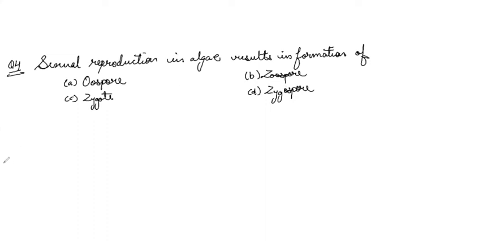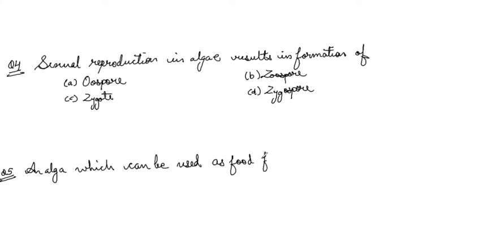Then we have question number 5. An alga which can be used as food for human beings. Option A is Chlorella.